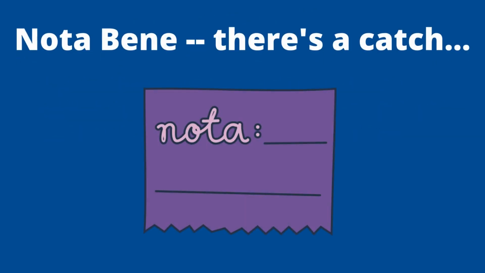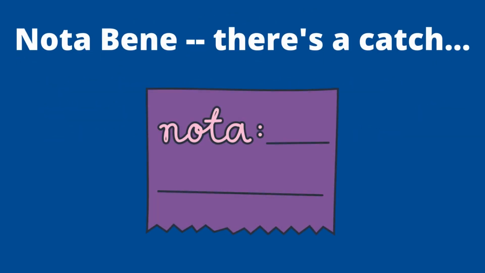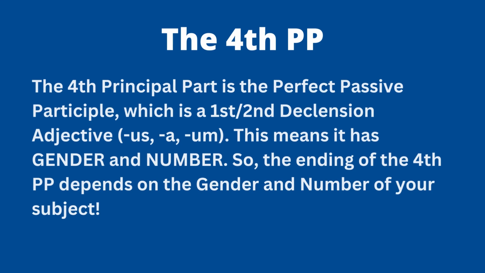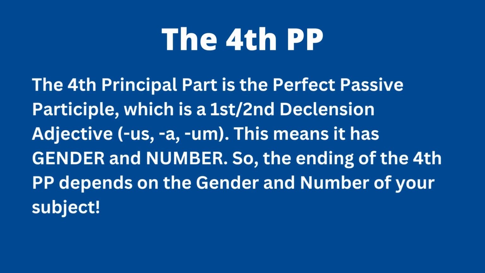There is a catch, though, that we've mentioned before, and the catch is the fourth principal part. Since this is the participle form of the verb, meaning it's basically a verbal adjective, it's a first and second declension adjective in terms of its ending. So it has -us endings. Since it's using these adjective endings, it means it has gender and number. The case part doesn't really matter here because it's going to be nominative, right? It's the subject of the sentence, or it's matching the subject of the sentence. So you don't really have to worry about case. But gender and number is really important.